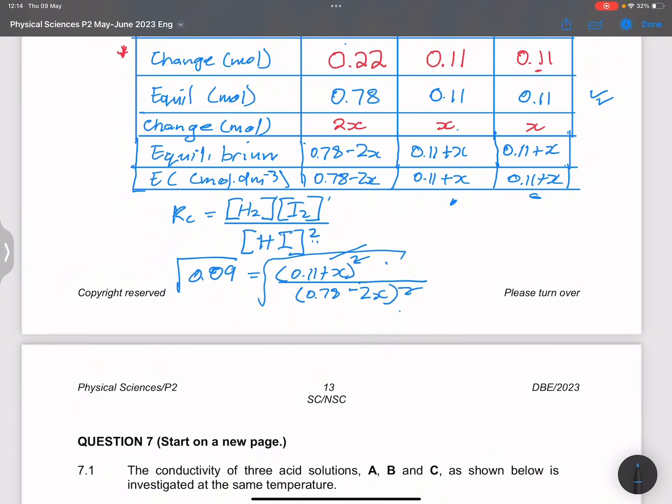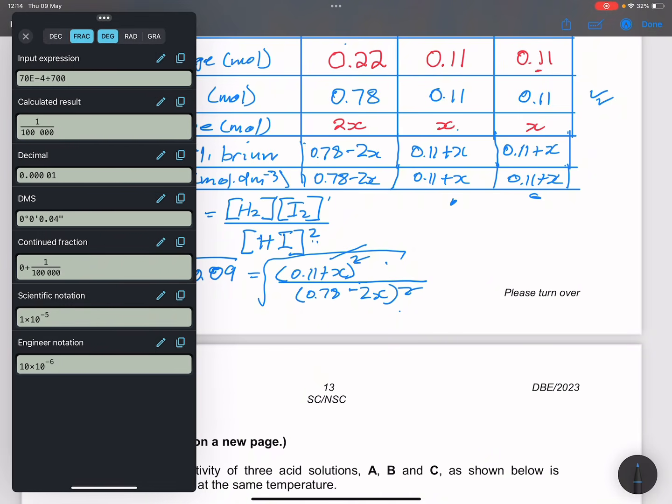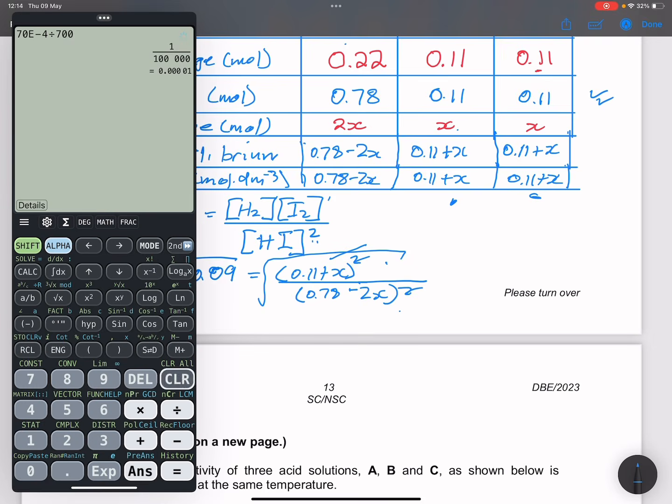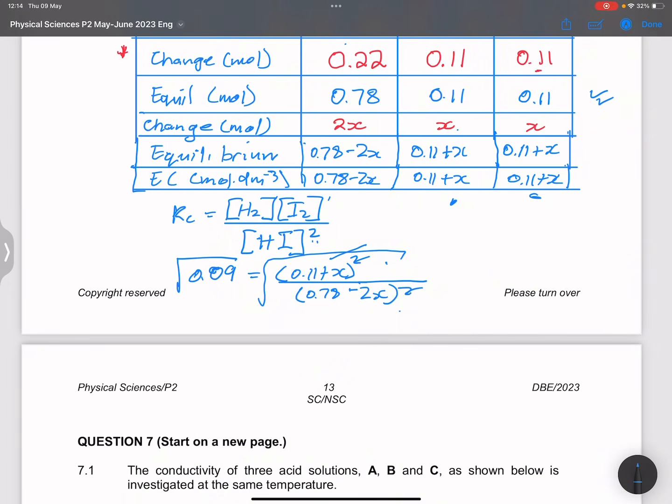and the square root of 0.09 will be 0.3. So the square root of 0.09 gives me 0.3. So I've got now, we're going to do just a little bit of mathematical gymnastics.